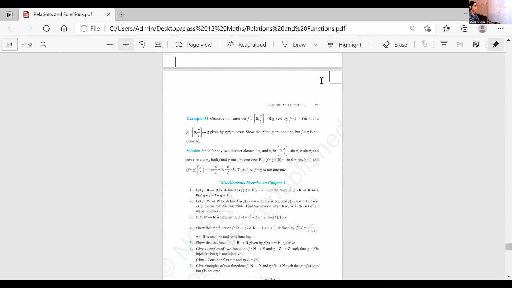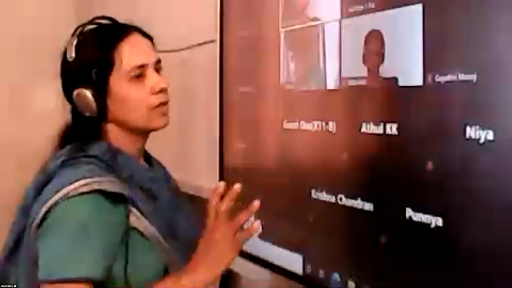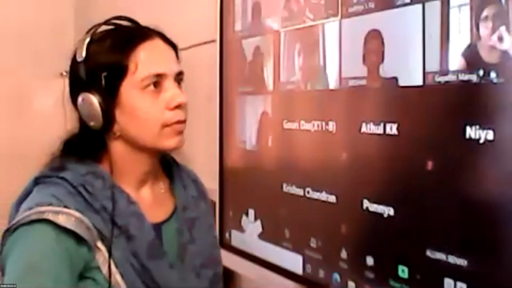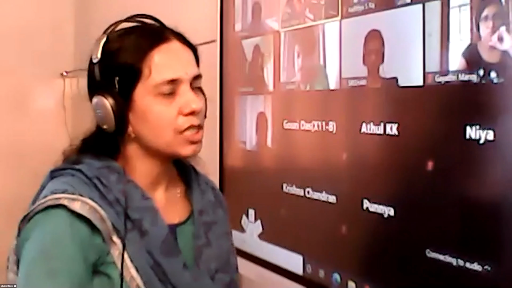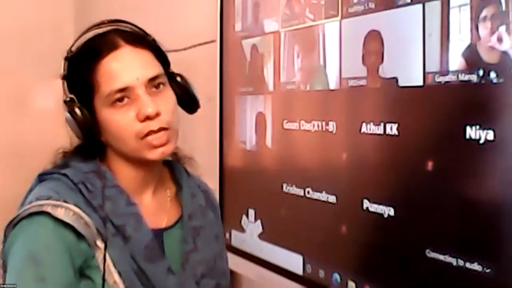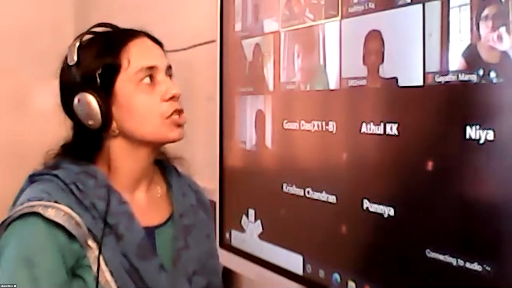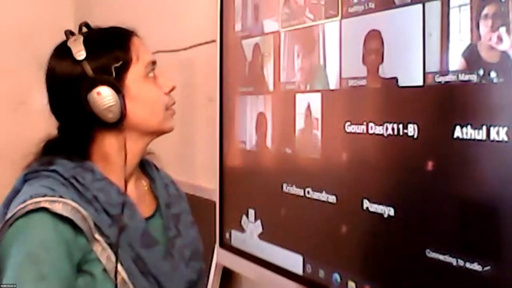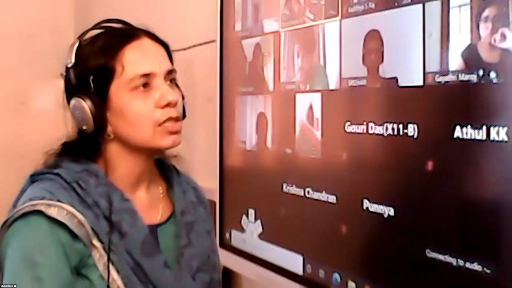So f from R to R is defined by f of x is equal to 10x plus 7. Find the function g from R to R such that g composition f is equal to f composition g is equal to I. One function f is given. You are asked to find another function g such that f composition g is equal to g composition f is equal to I. That means what we have to find here, Rachel?